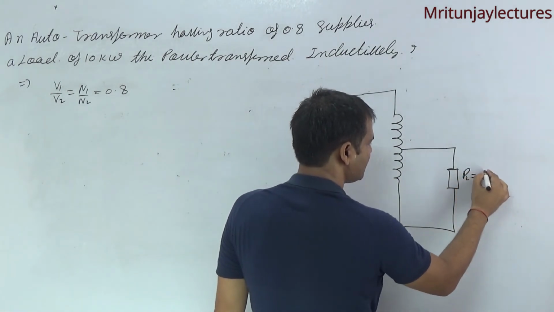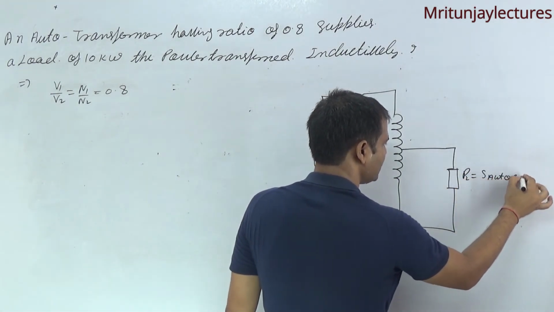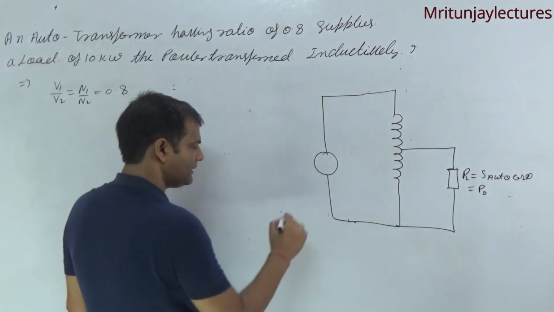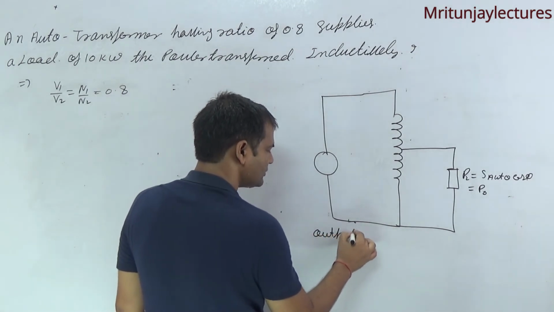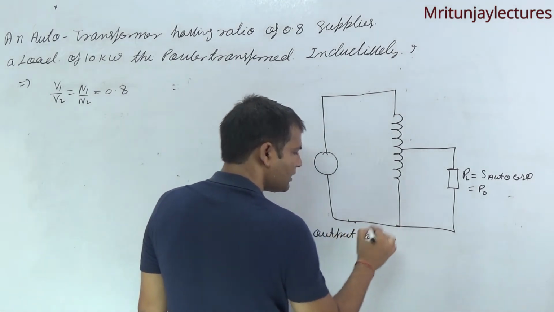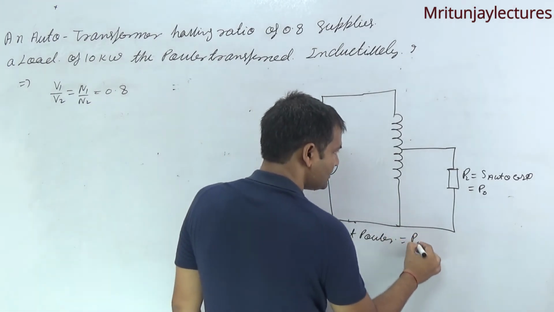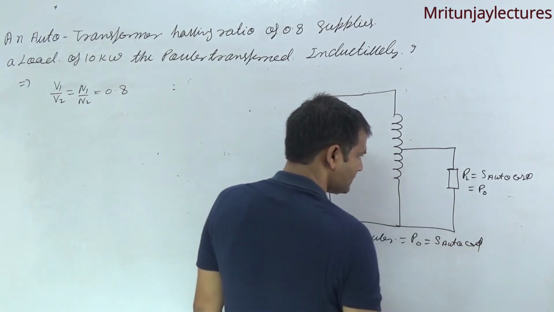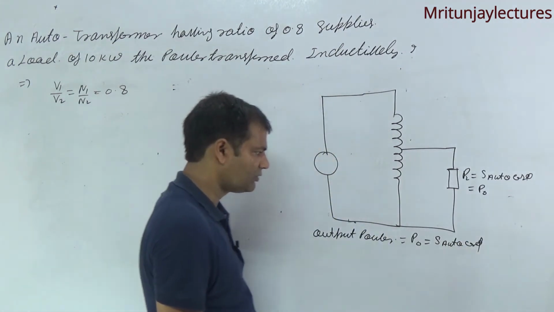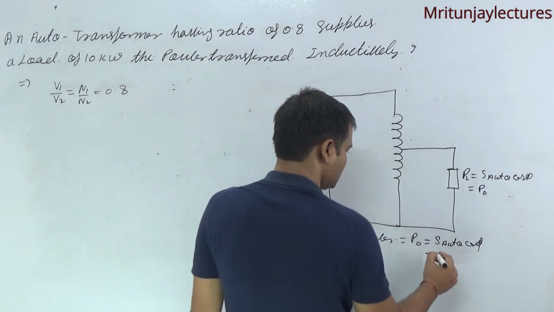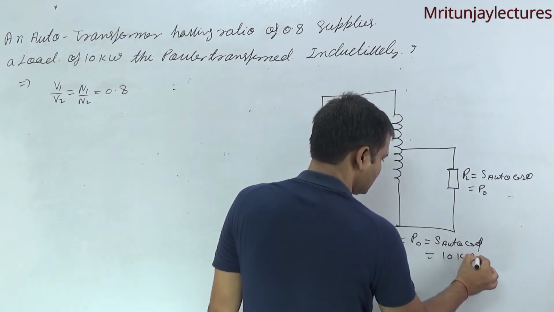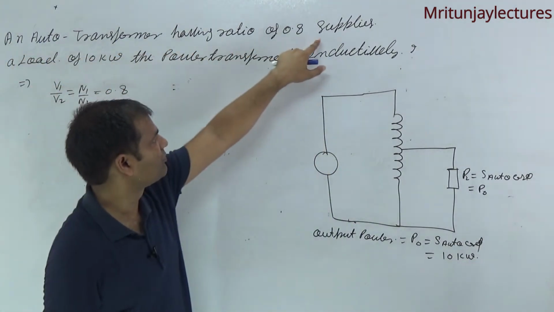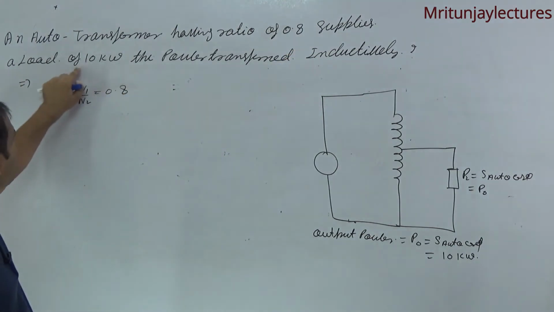PL means S auto into cos phi, or you can say P0, the output power, equal to S R2 into cos phi. It is given that it is 10 kilowatt. Clear?